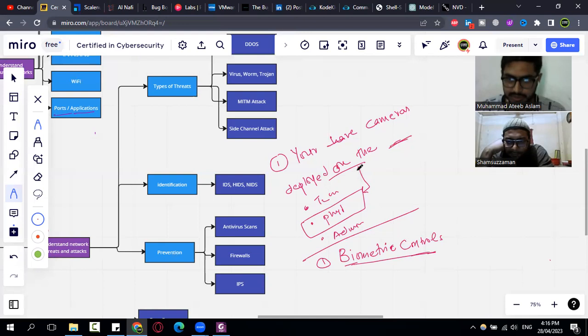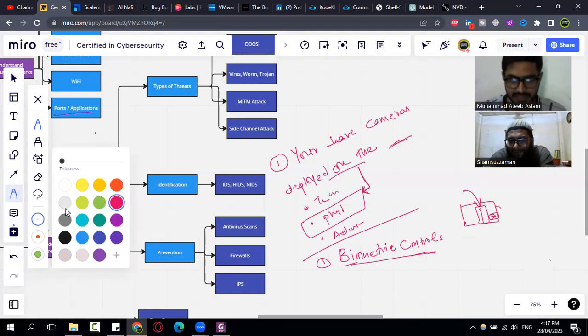Basically, we need to look at the controls in this context. If the controls are used to control physical access to a building or area, then they are known as physical control. Let me give you an example. There is a warehouse, right? They have a biometric scanner deployed. This biometric scanner scans the thumb impression of a person that needs to enter the building. When a person scans his thumb and gets authenticated, the door opens automatically, right? So which type of control is it? Physical. Now this is a physical control, right?